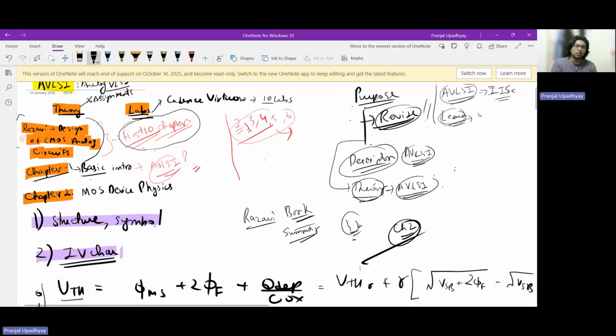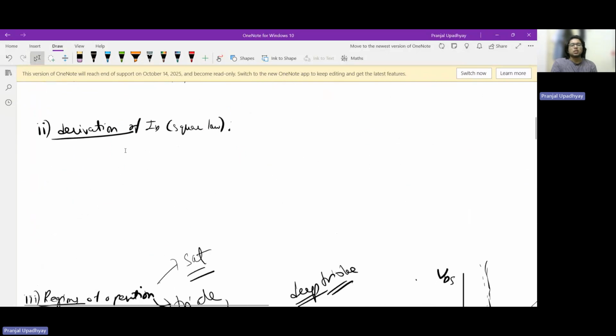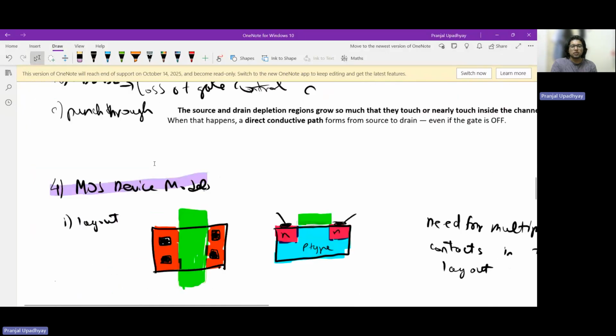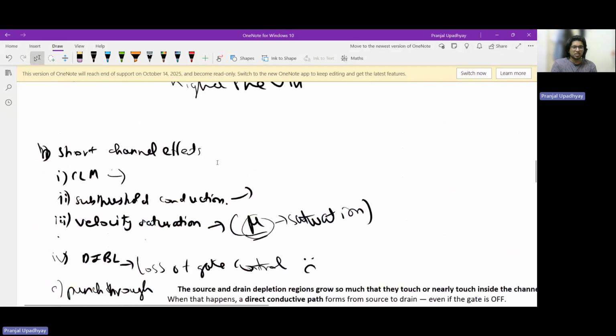So this chapter I have divided into these many chunks. The first chunk is structure and symbol. Then we'll go to IV characteristics. Then we can go to second order effects. Then we can go to MOS device models. And then finally, the final comments for this chapter.